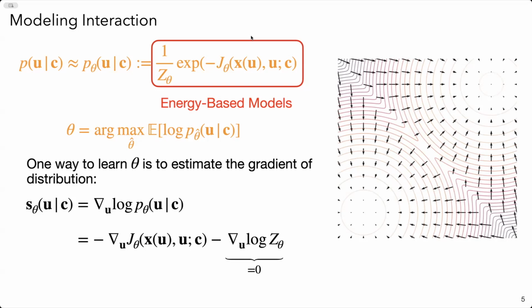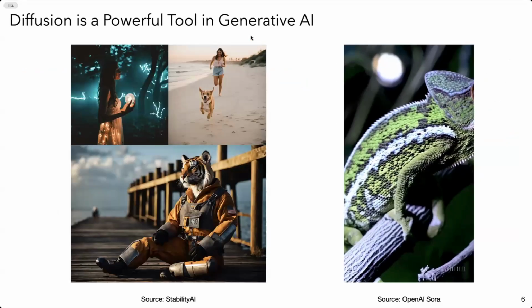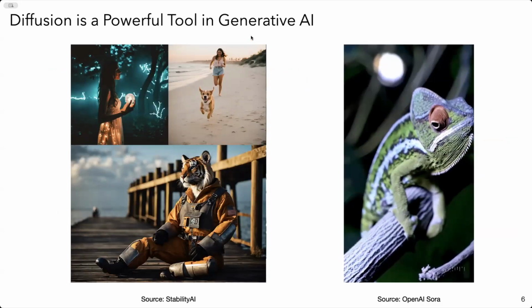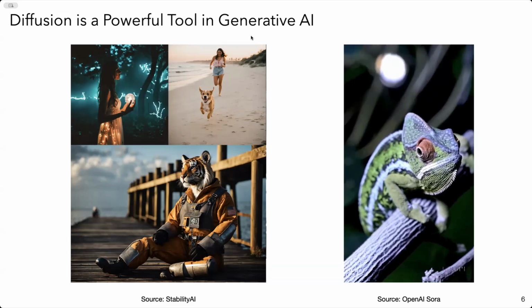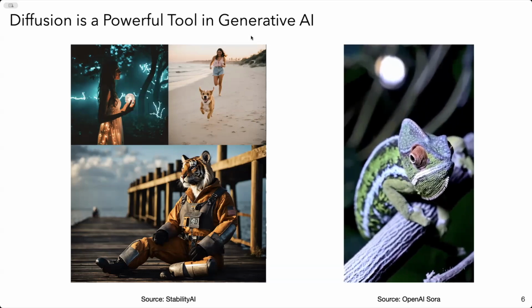So what's the problem here? In the large dataset we have, it only contains optimal demonstrations. So the gradient in those non-optimal regions is hard to learn properly. And if we just initialize from a random location of, for example, a large control space, it's very hard to actually arrive at the top of the distribution. Our friends from the computer vision lab will tell us diffusion models, which are a powerful tool in generative AI, are designed to solve these problems.